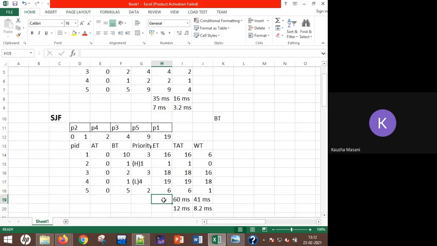P3 completely ran off, so you now have no need for P3. Next P5, running for one more time quantum. So 8. So this is 3. Now P1. Time quantum again 1. So 9. This is 7. P5, again for 1 unit of time. So 10. This is 2.